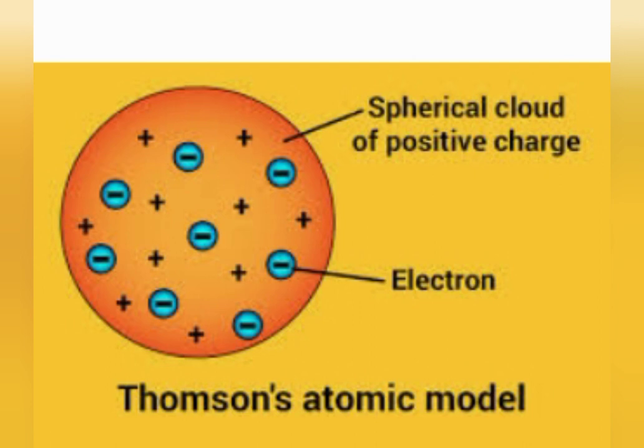According to this model, the atom is a sphere of positive charge and the electrons are spread inside it like plums in a spherical pudding, just like dry fruits are distributed in a pudding. The atom has an equal number of positively charged protons and negatively charged electrons, so the atom as a whole is electrically neutral. The plum pudding model was later found to be incorrect when Rutherford proposed his atomic model.